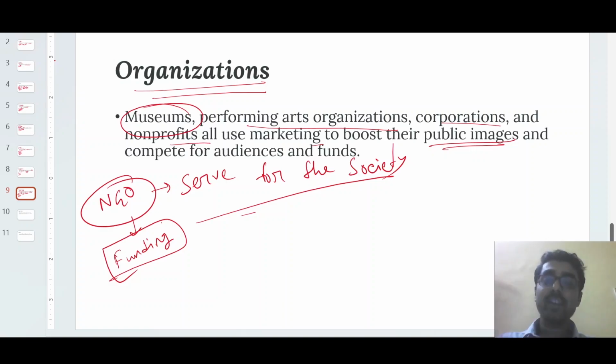If you show some of your previous work, if you can sell yourself, then only I will fund your company, right? So that is the matter of funding. Ultimately the NGO, that is basically the organization, is selling themselves in front of the investors, right? So that is the organization.